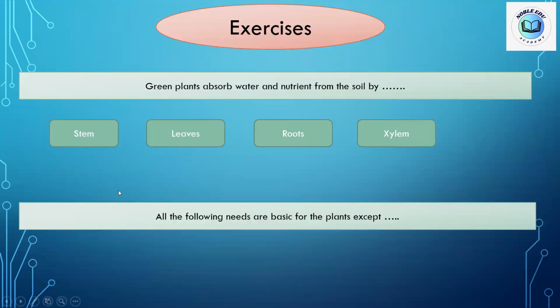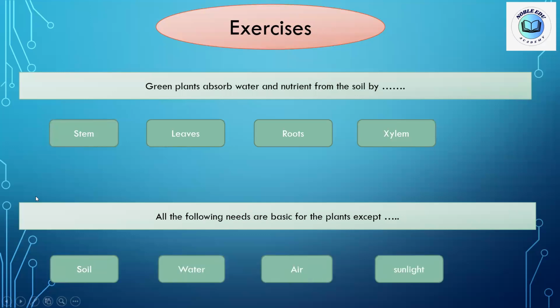Come on Uday, unmute your mic. Uday, can you hear me? Yes. Read this question. All the following needs are basic for the plants except: soil, stem, water, air, and sunlight. Do you know the meaning of except? Soil, water, air, sunlight. Soil, excellent. Soil is not a basic need.